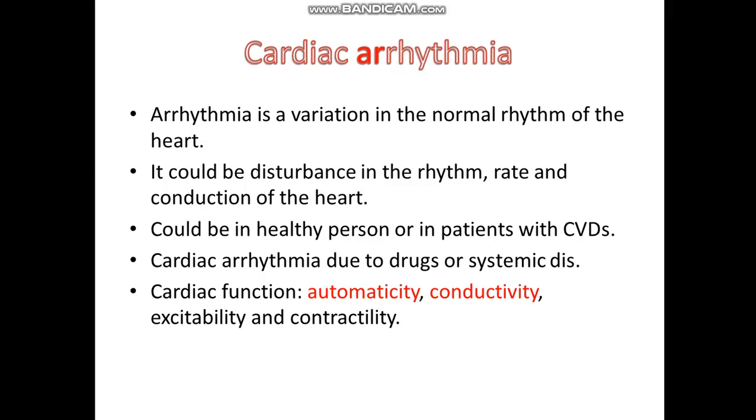Then conductivity is when the impulses or signals are transported from the SA node, the source of the impulses, to other parts of the heart. Then excitability and contractility. So usually cardiac arrhythmia occurs in case of disturbances in the automaticity or in the conductivity of the heart.